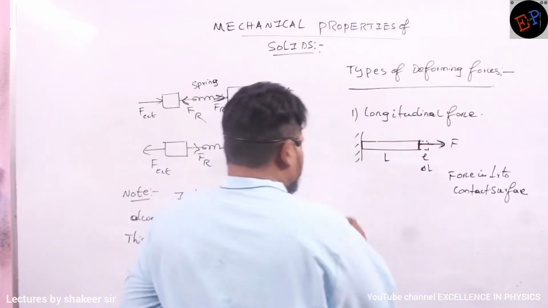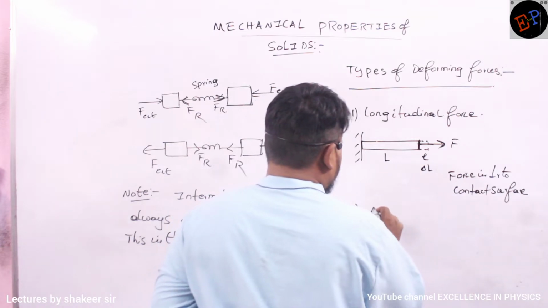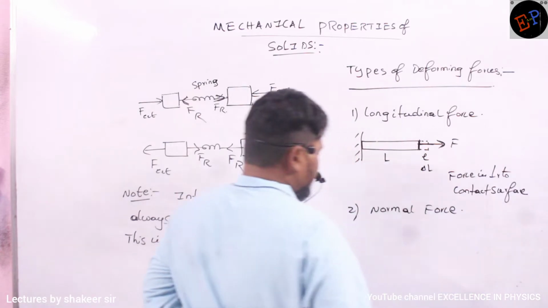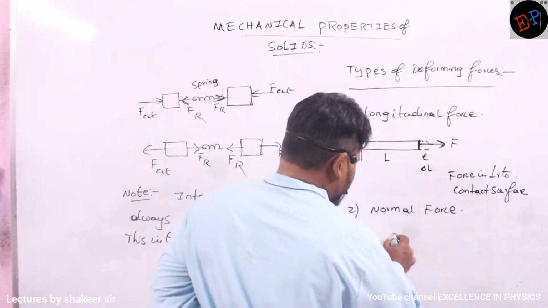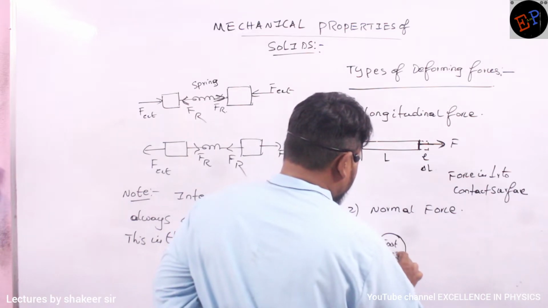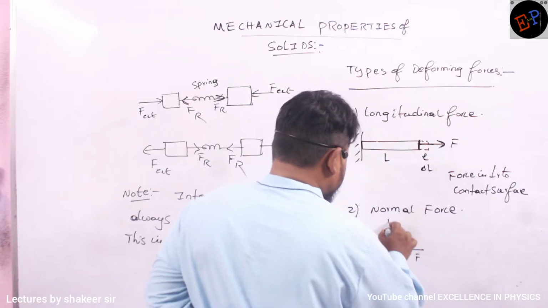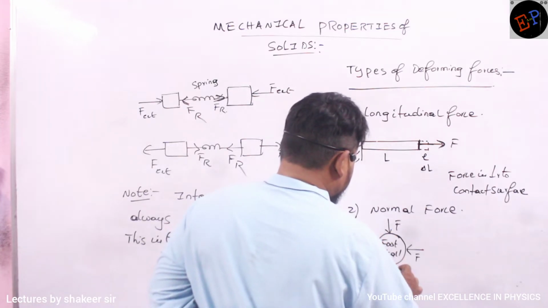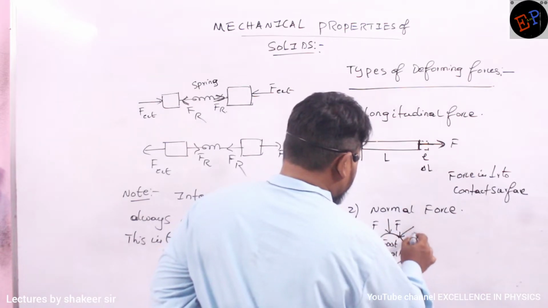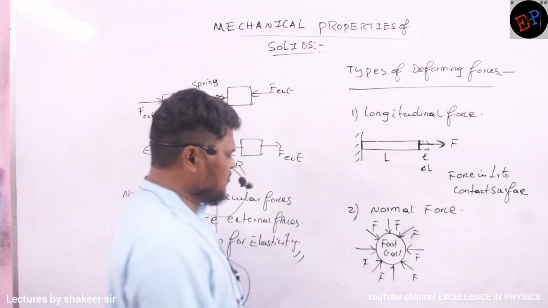Okay, so the second type of force is called normal force. So what is meant by normal force? For example, if I take a football, and I apply force at an angle of 90 degrees in every direction, then what happens to the size of this football?